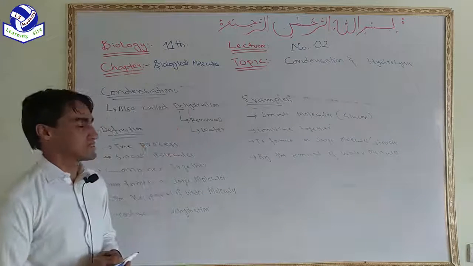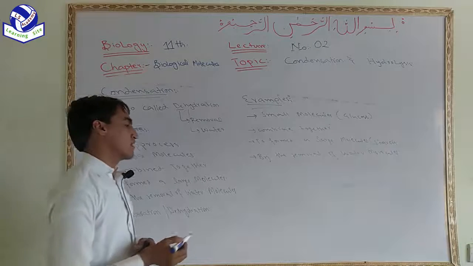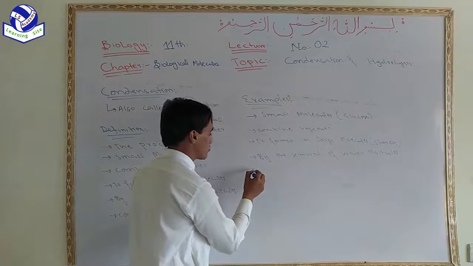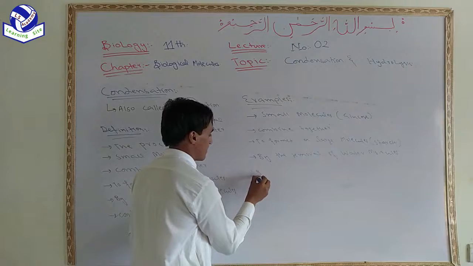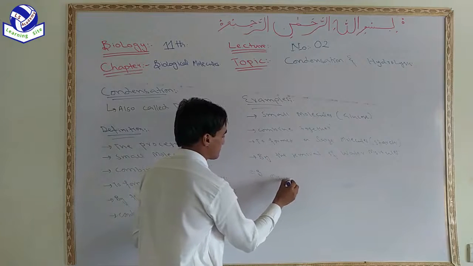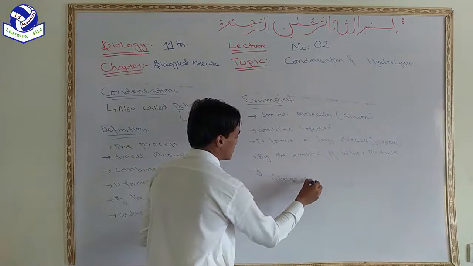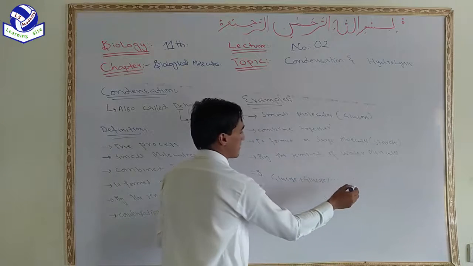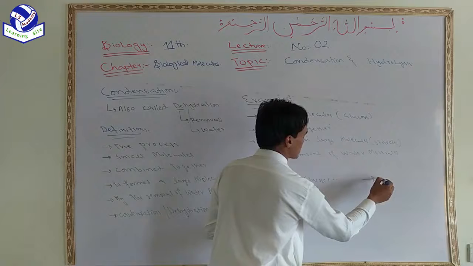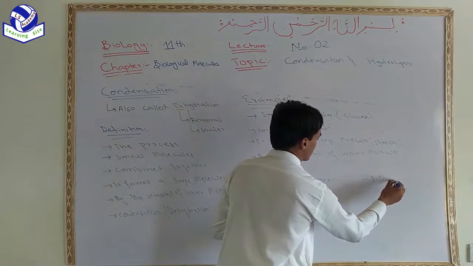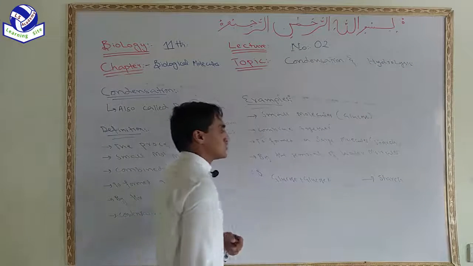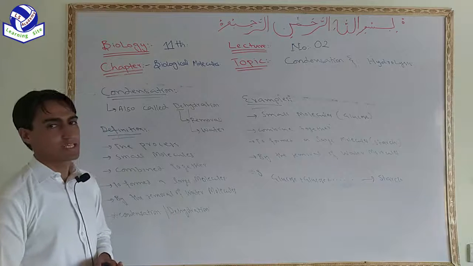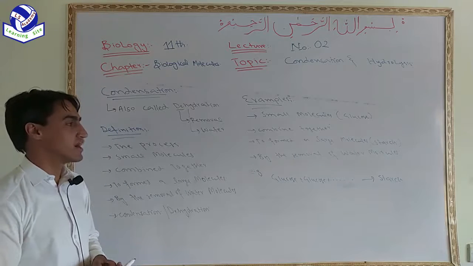So this process is called condensation, in which small molecules like glucose plus glucose and so on form a large molecule, starch. So this is the example of condensation or dehydration.